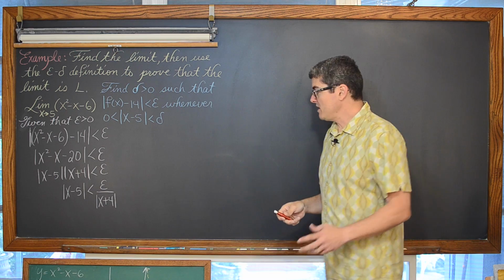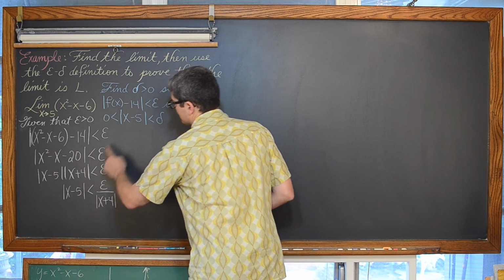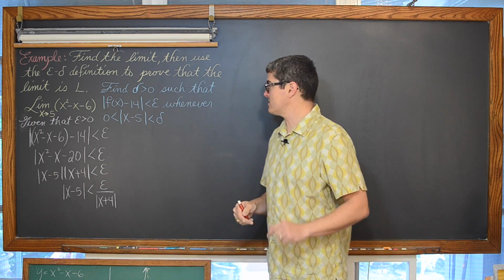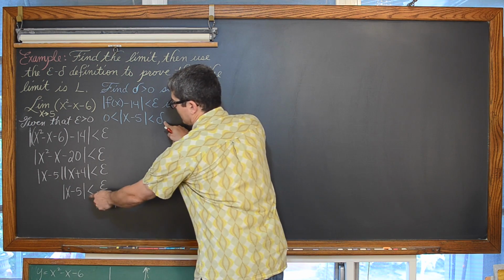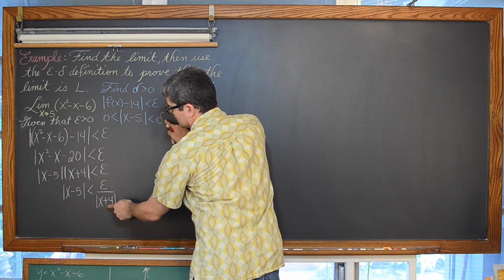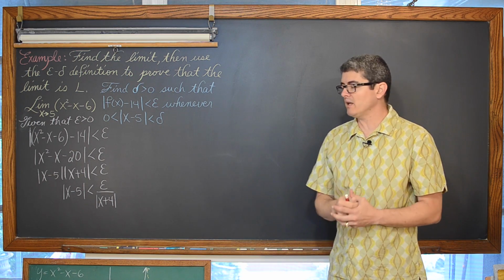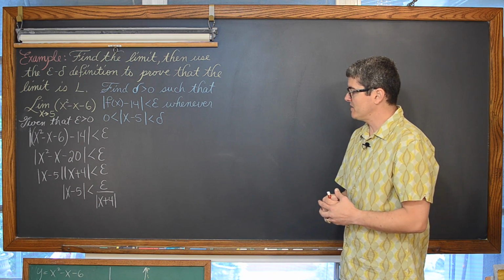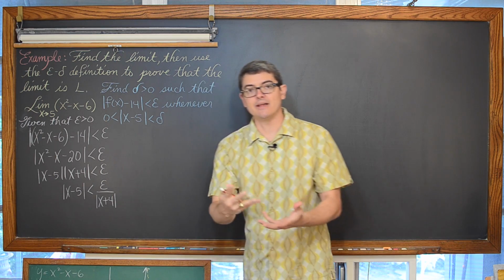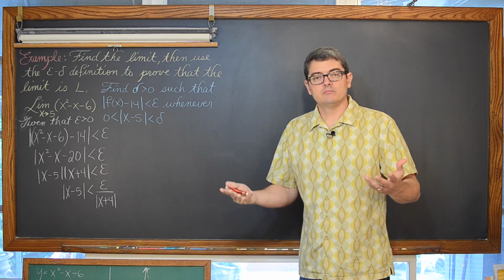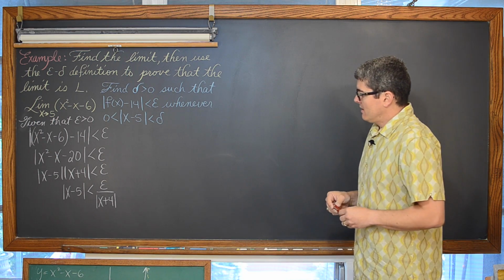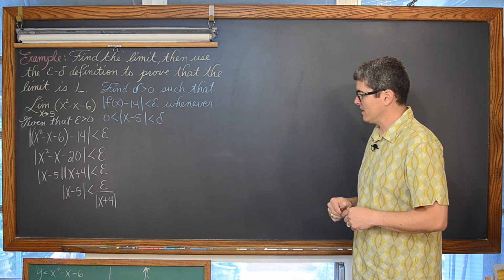We can see that I have the absolute value of x minus 5 by itself, less than delta, less than epsilon over the absolute value of x plus 4. We don't have a direct relationship between these two variables, and we need that to do our proof. Oh man, okay, how the heck are we going to do that?